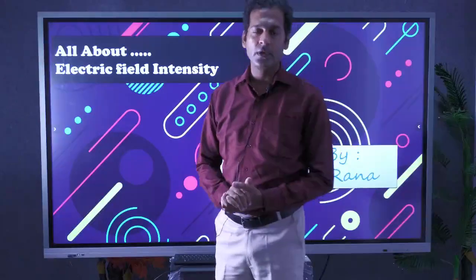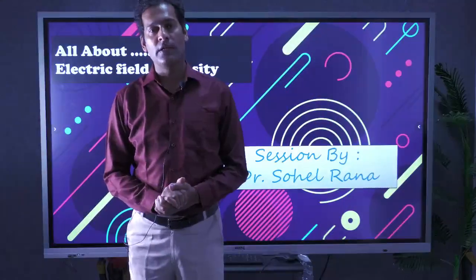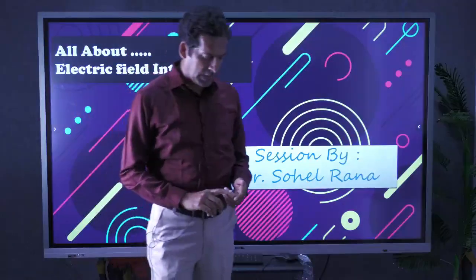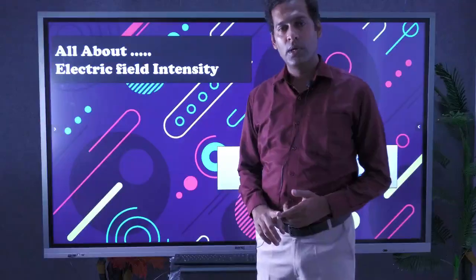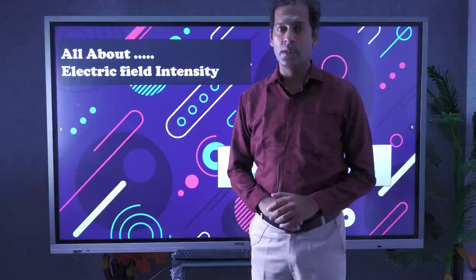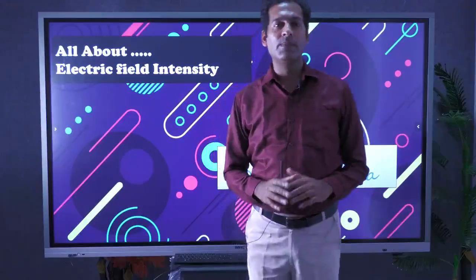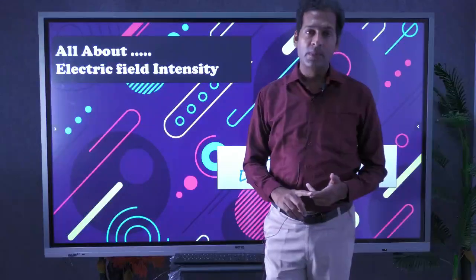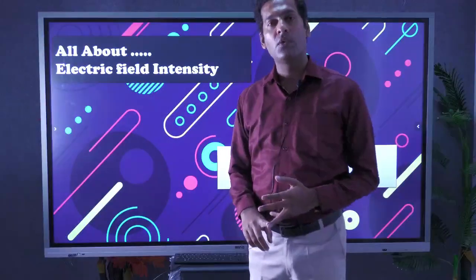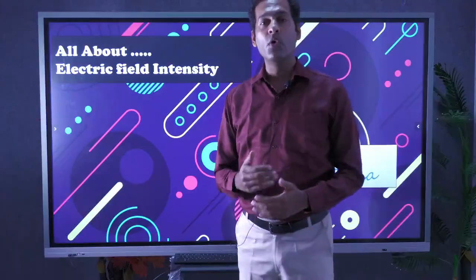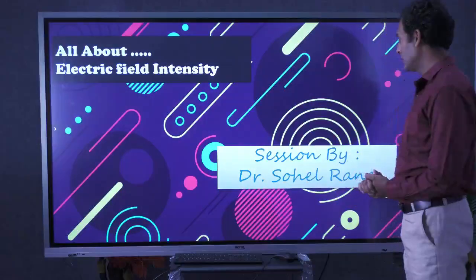Now we will extend our discussion towards the basic parameters in electromagnetic fields. As we know, electromagnetic fields is a combination of two words, electro and magnetic. So we will explore it in more detail, and we will also discuss the basics of charges, the basics of electric field, and the basics we require to understand this subject in more detail and in a more interesting manner. So let us begin our journey.